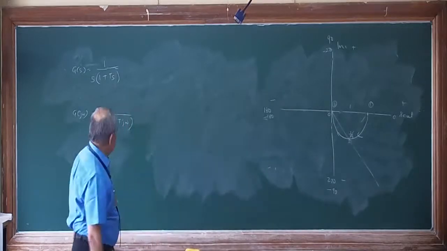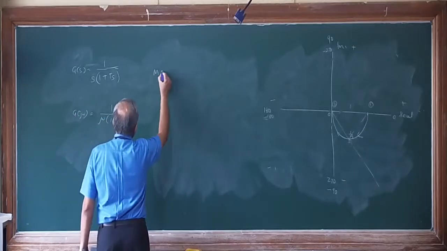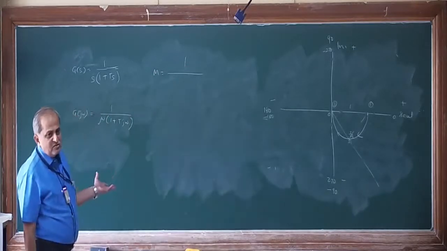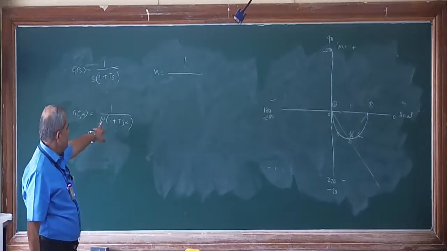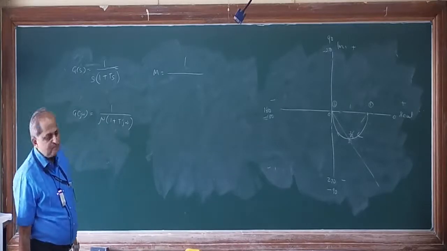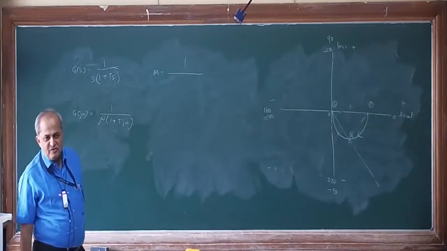So if you see this system, once again find out the magnitude. The magnitude is 1 upon, because the numerator is 1, that means it will not change, the magnitude of omega square, real part square plus imaginary part square.